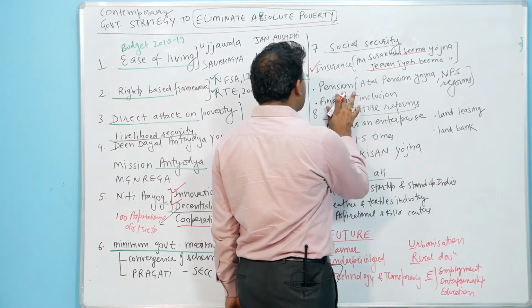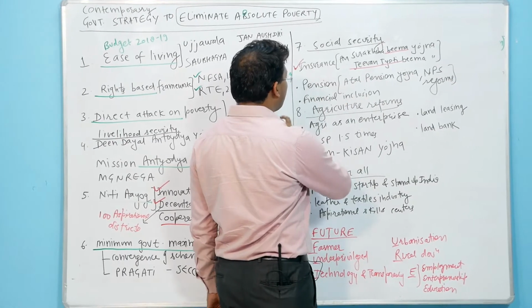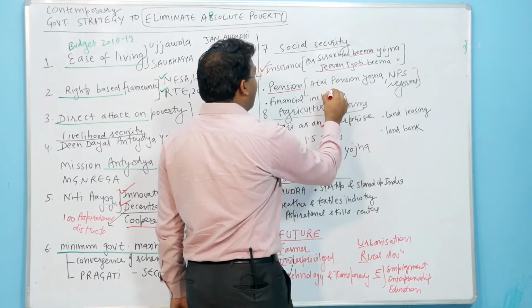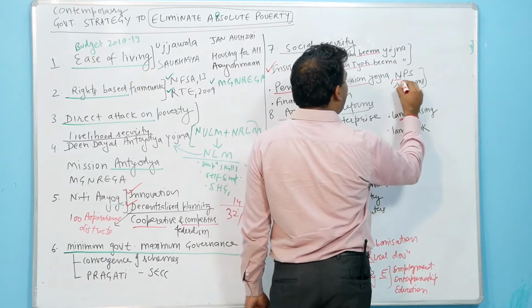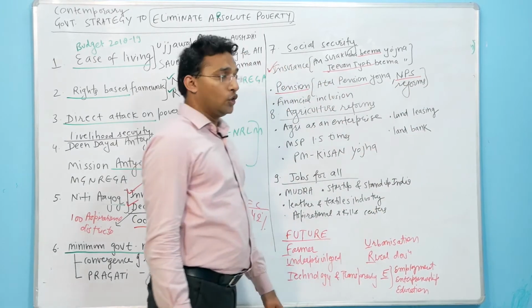Then they have also provided pension through the Atal Pension Yojana, and the national pension scheme reforms are going on.